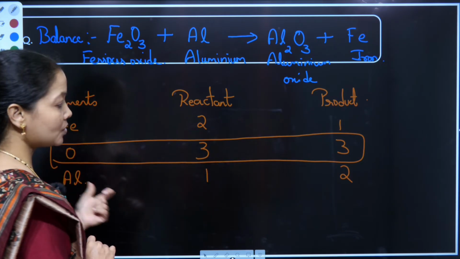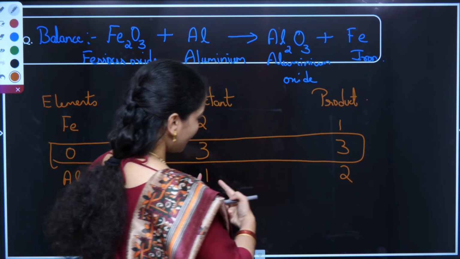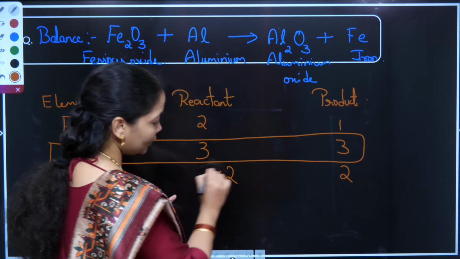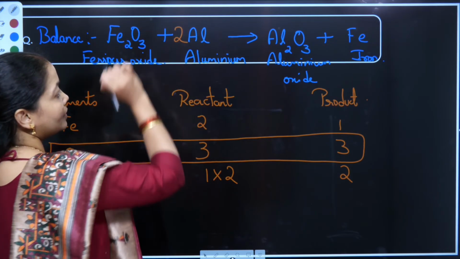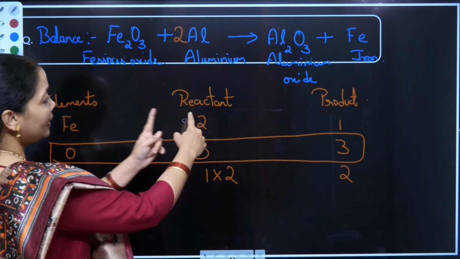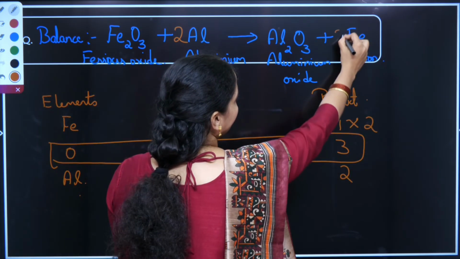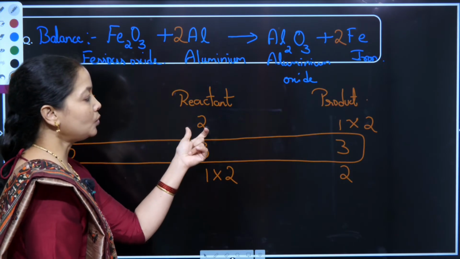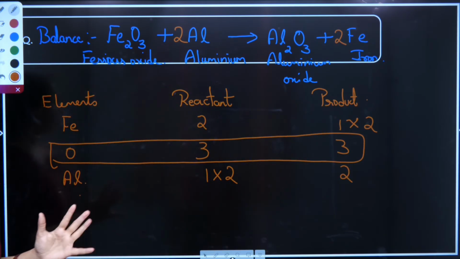Aluminium is not balanced. It is 1 on the reactant side and 2 on the product side. So I'll make this 2 by multiplying with 2, and this 2 has to be placed in front of it. So aluminium becomes 2Al. The same is happening with iron. Iron is 1 in the product, so I'll make it 2 by placing a 2 in front of it. So 2, 2, 3, 3, 2, 2, all the elements present here are balanced.